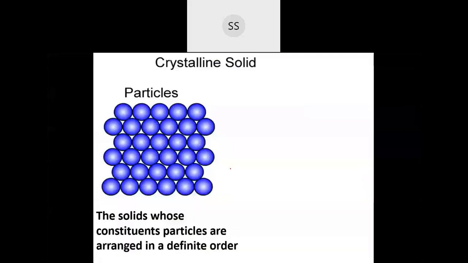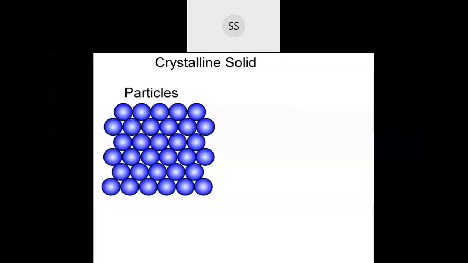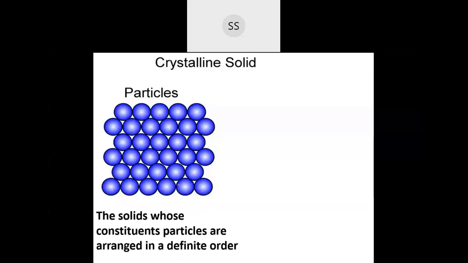Crystalline solid. You can see here I have put the picture. If you see the particles over here, you can see a correctly ordered arrangement. It's properly placed one after the other, well organized. If you find this type of well organized arrangement, we say the particles are arranged in a definite order. The constituent particles can be anything: an atom, a molecule, or even ions. If these are placed in a definite order, then they are called crystalline solid.